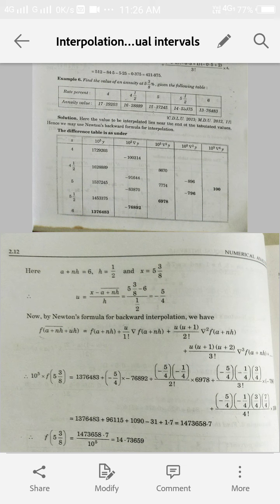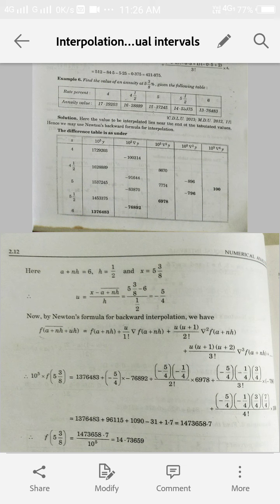So again multiply by 10 raised to the power 5 and put in the values from the table, and lastly divide the value by 10 raised to the power 5, and in this way we can find the value of the function at 5 and 3/8. So this is our Newton backward interpolation formula.